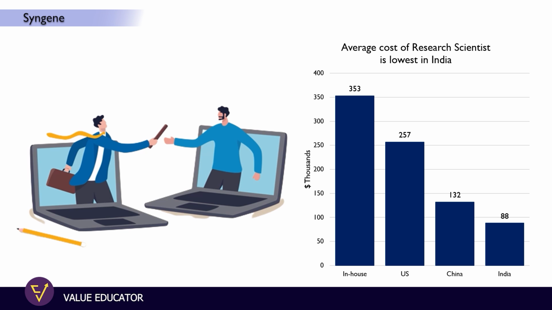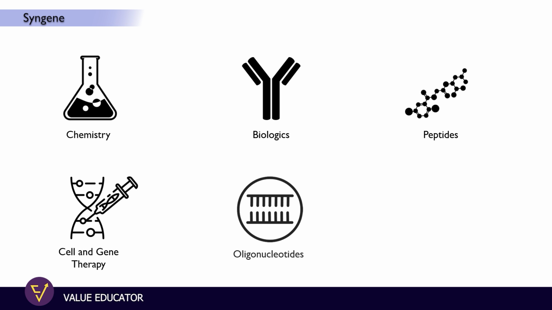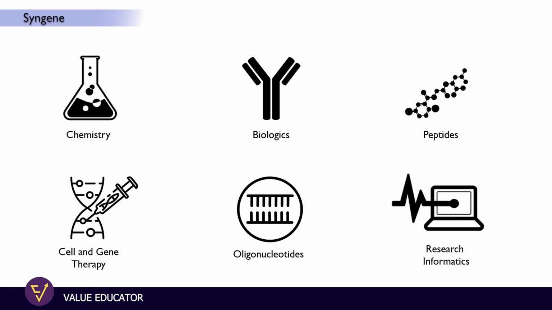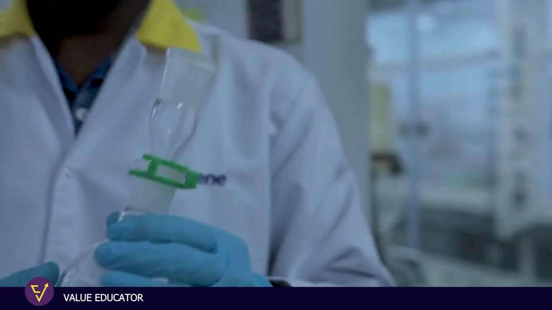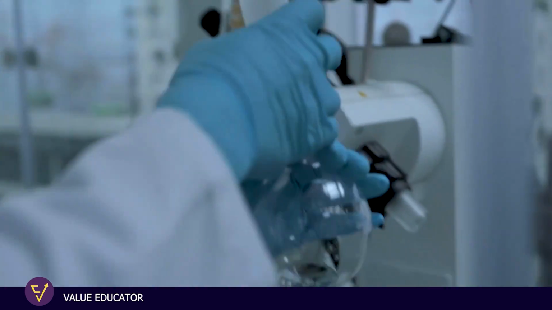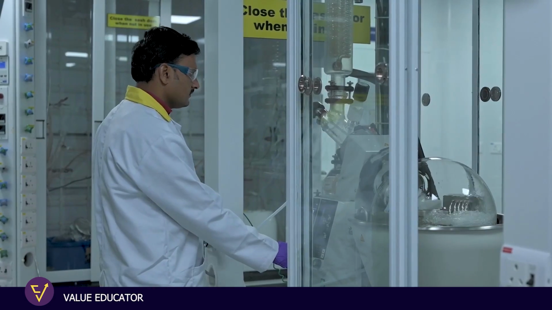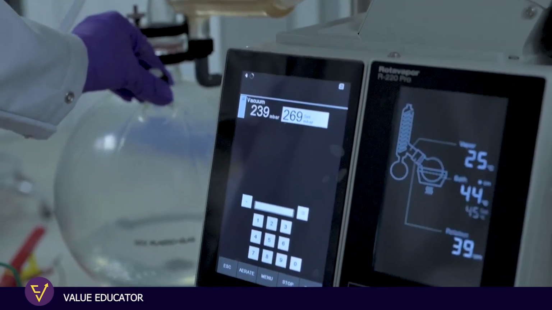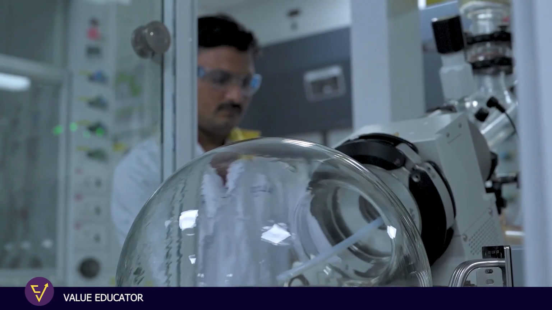Over a period of time, Syngene International has been able to develop certain high-end capabilities which are biologics, peptides, cell and gene therapy, oligonucleotides and research informatics. Syngene is one of a kind of company, based out of CRO currently in India with the highest number of scientists, and Syngene has also established its manufacturing unit, by which it will be forward integrating and going to provide the complete solutions of CRAMS for global innovators.